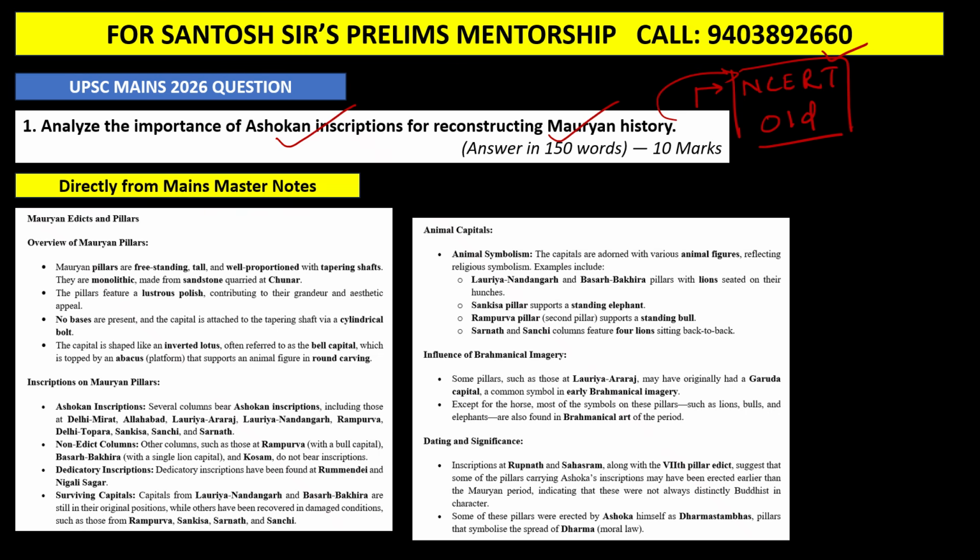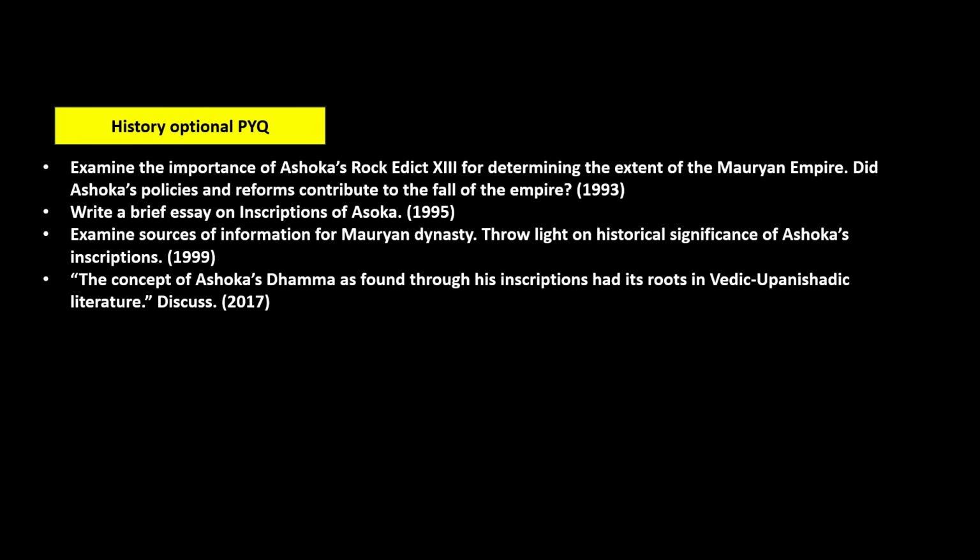Also, guys, if you have my Mains Master Notes, you can see in the Mains Master Notes we have covered inscriptions of the Ashokan Empire and the Mauryan Empire. You can see here. So this was a direct question, and not only that, guys, if you have gone through the PYQs of history optional, I recommend every one of you that for history what you need to do is go through the PYQs of the history optional. You can see here multiple times the question has come.